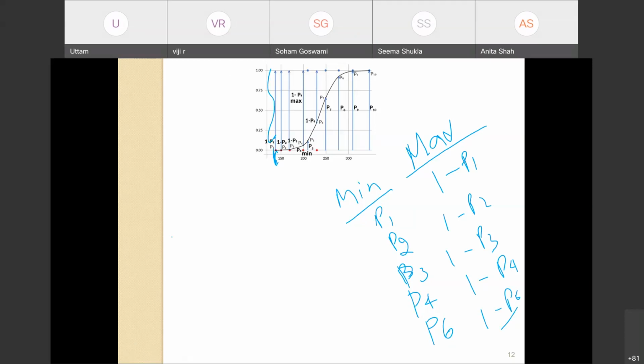Along with that, we would like to maximize the value of the probability of the people who are diabetic. If they have a high blood sugar level, they will have a higher probability of having diabetes. Right. So one expression that will maximize all these numbers is the max of the product of all these.